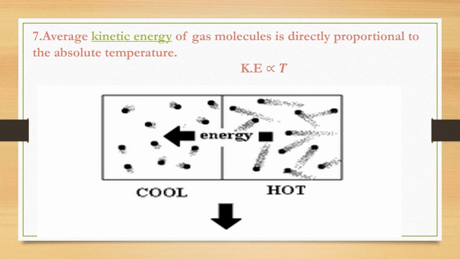So here in the diagram is cool air and hot air. If it is cool, the temperature is very low, so the kinetic energy of molecules is also very low. That means the particles are moving very slowly. When the particles are moving slowly, in the kinetic energy formula, half m v squared, v is less, so KE is also less. In hot air, if you give heat energy to the molecules, the kinetic energy definitely increases.